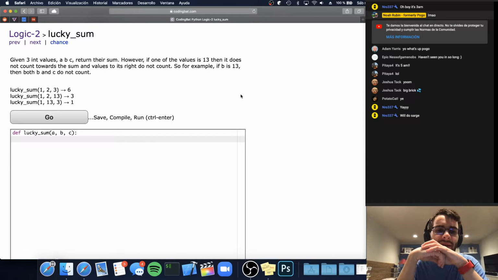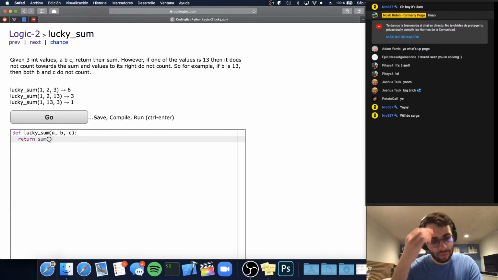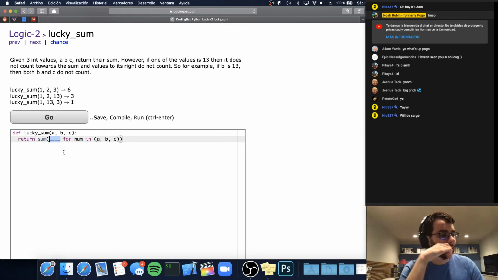Okay, so I guess the idea is that we can be summing numbers until we hit a 13, and then as soon as we hit a 13, we want to stop summing numbers and just move on, right? So what we could do, and we're going to use a sum as our outer function, is something for num in ABC. Okay. And so then what are we going to do? So for each number, we basically just want to keep track.